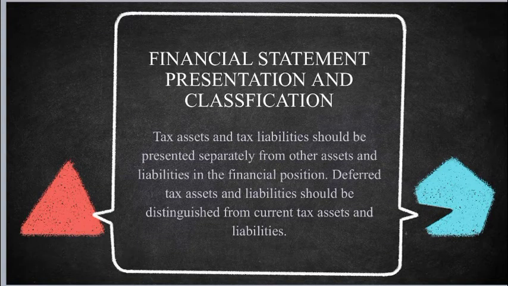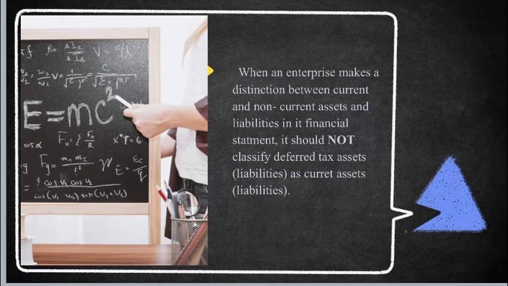Next naman is financial statement presentation and classification. Yung deferred tax asset, tax liability, kailangan nakabukod sila sa ibang asset at liability sa statement of financial position. Yung deferred tax assets at liabilities, kailangan mahiwalay sa ibang asset para malaman yung pinagkaiba nila sa current tax asset and liabilities. Diba hinihiwalay ng isang company or enterprise ang pagkakaiba ng current tax asset and liabilities sa financial statement upang hindi ito masama sa deferred tax asset as current asset.